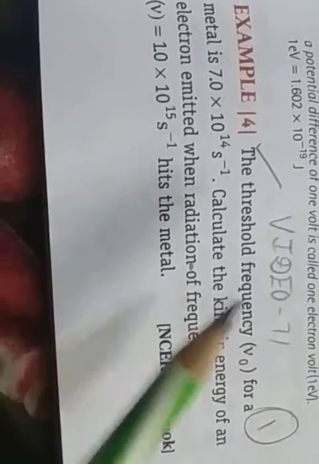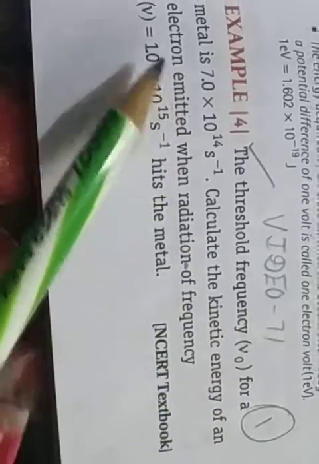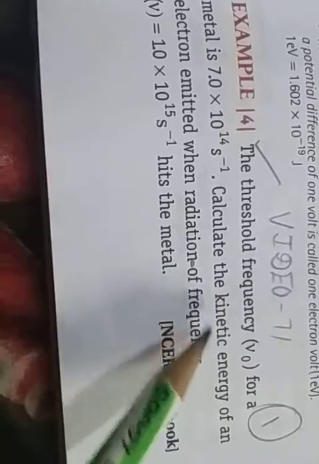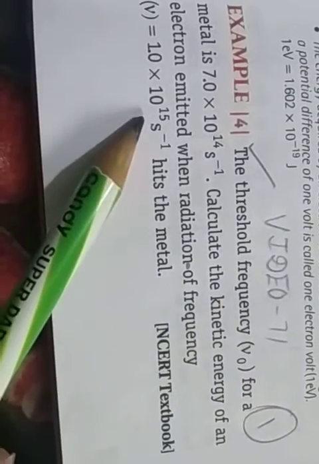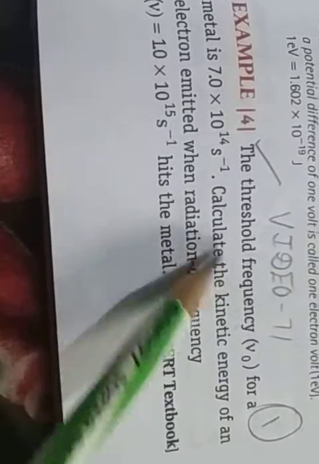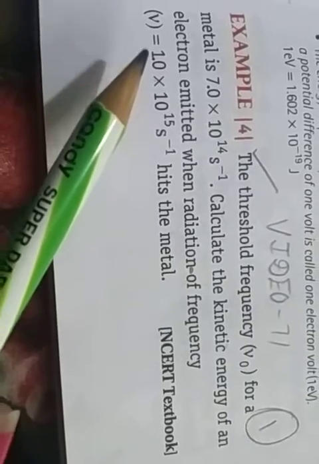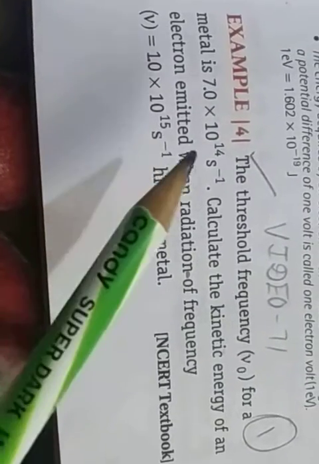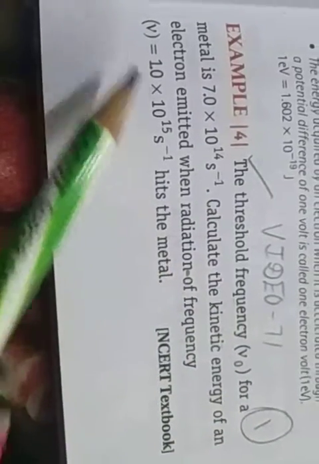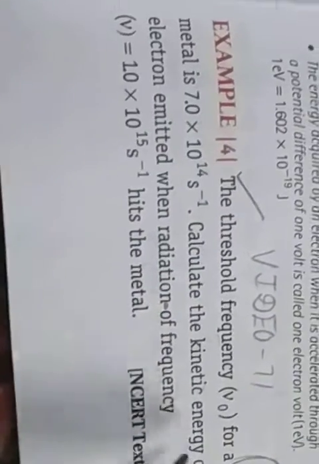NCERT textbook question. The threshold frequency ν0 for a metal is 7.0 × 10^14 second inverse. Calculate the kinetic energy of an electron emitted when radiation of frequency is given. The threshold frequency is given and the radiation frequency is also given. We indicate threshold by ν0 and the radiation frequency by ν, and we have to calculate the kinetic energy.